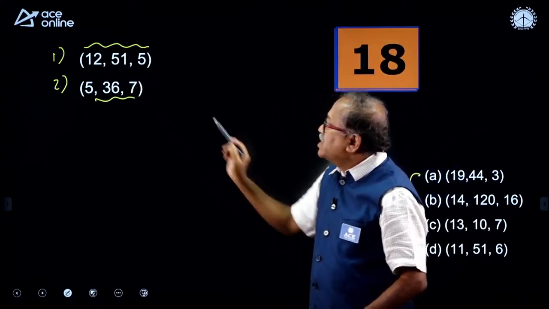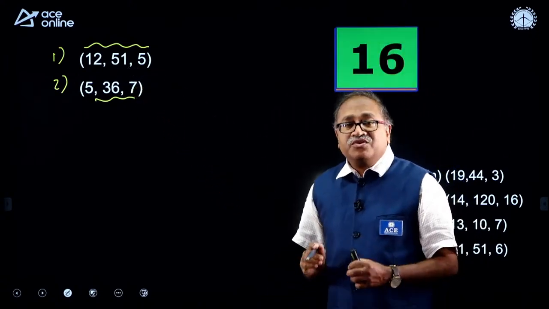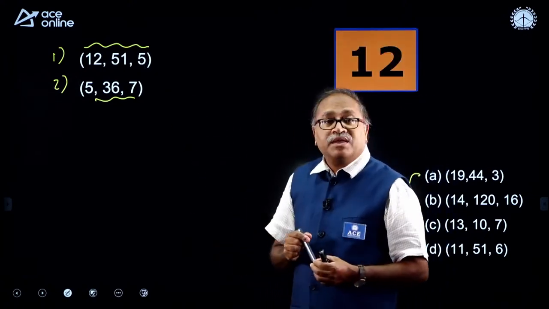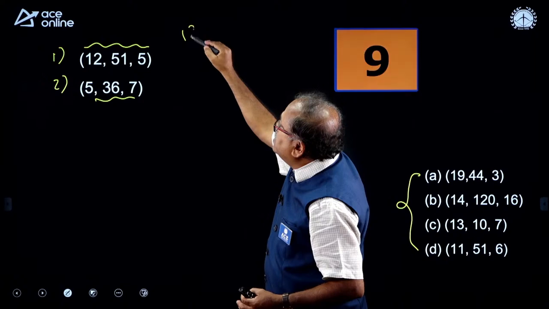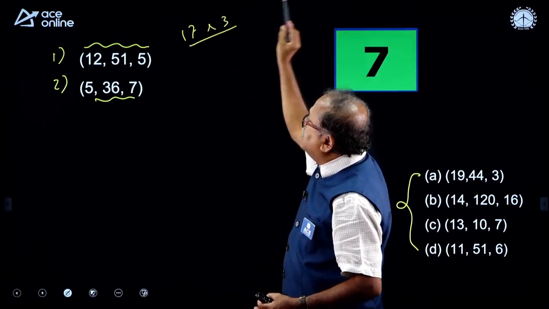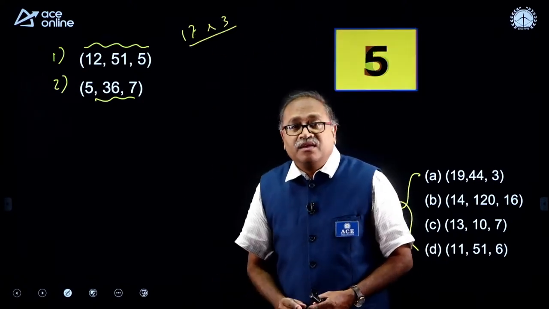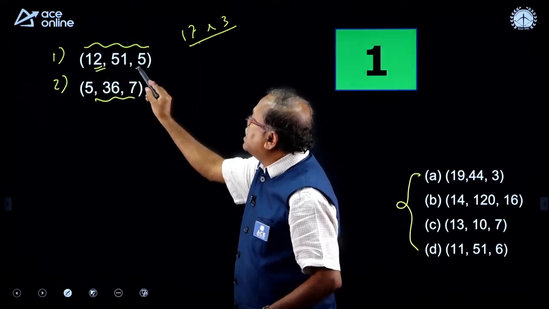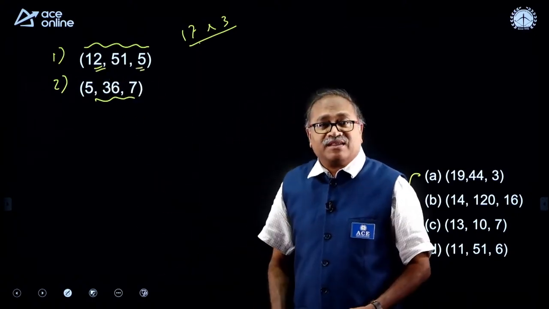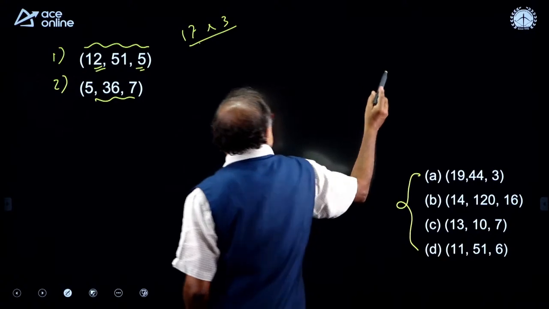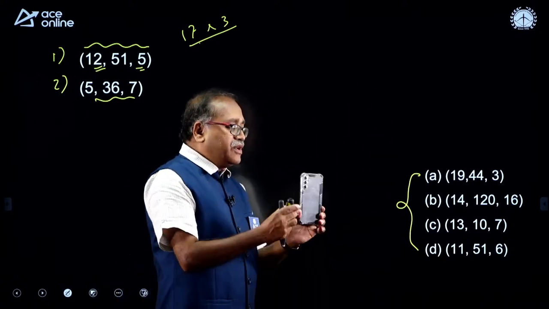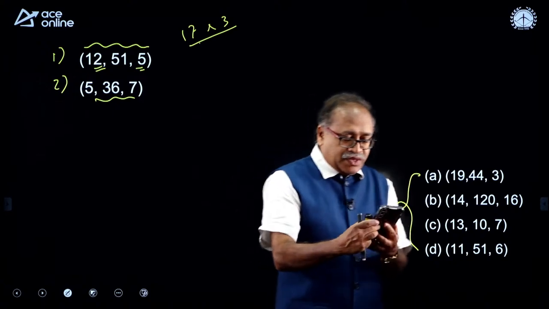12, 51 and 5. You need to think, how can I get 51 over here? 17 into 3 is 51, which strikes in my mind. How can I get the 17? How did I notice this one? The sum of these two is 17. Come on, your time is up. Has any one of my friends answered the question?